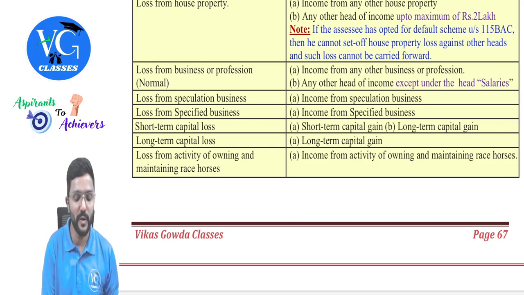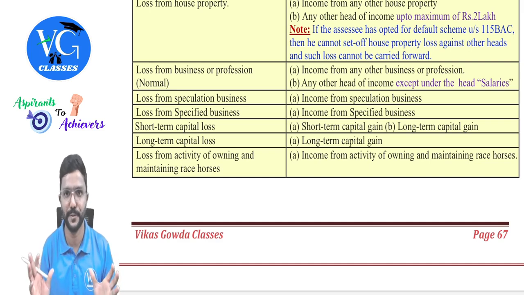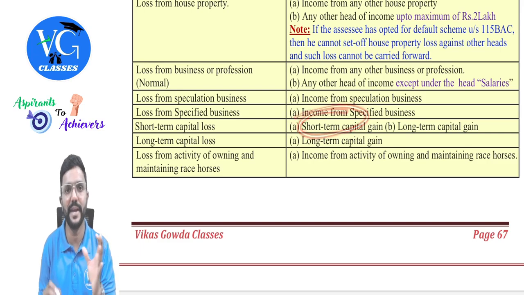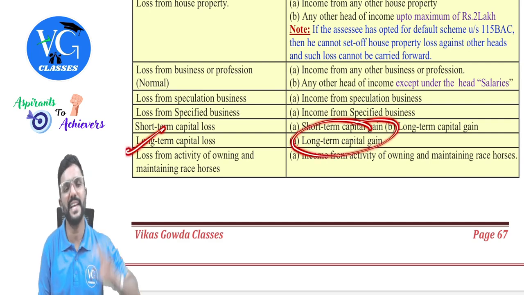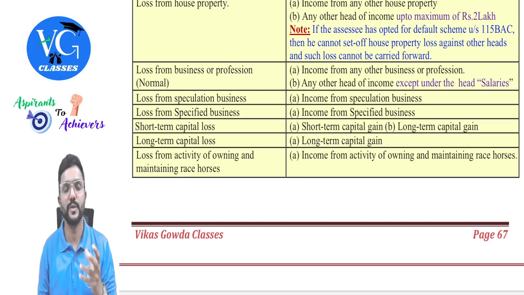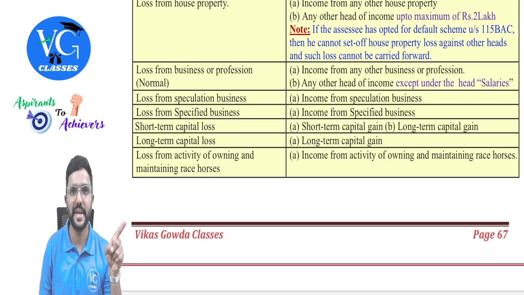Got it? Yes. With respect to loss treatment, we don't differentiate short-term and long-term capital gains. Clear? Any short-term loss can be adjusted against any short-term gain or any long-term gain. Same way, any long-term loss can be adjusted against any long-term gain, whether it is 112 or 112A. Same way, short-term loss also. So short-term gain on the transfer of listed equity shares is covered in section 111A. Yes.